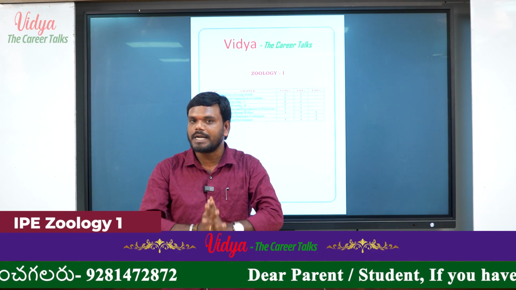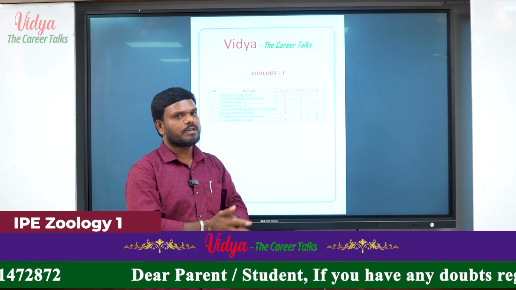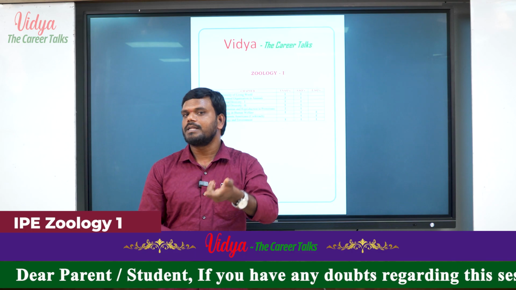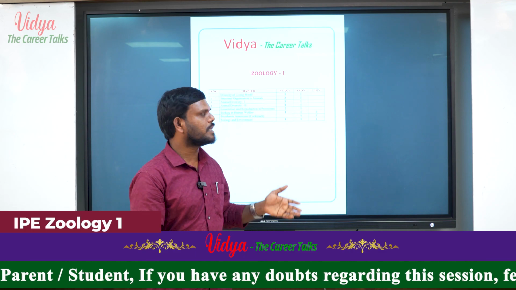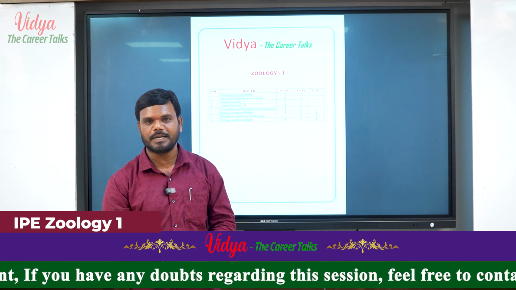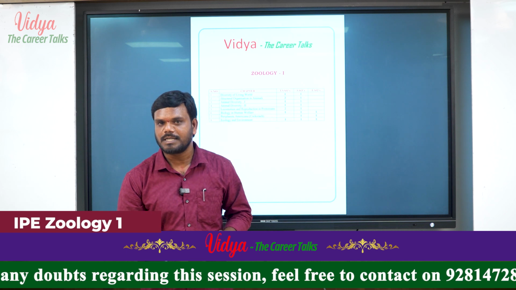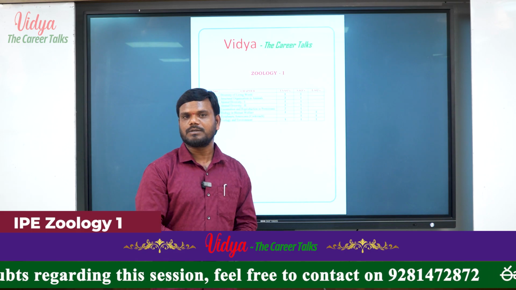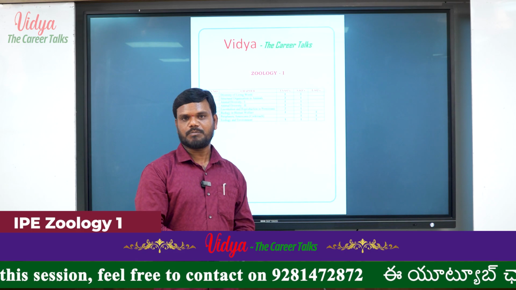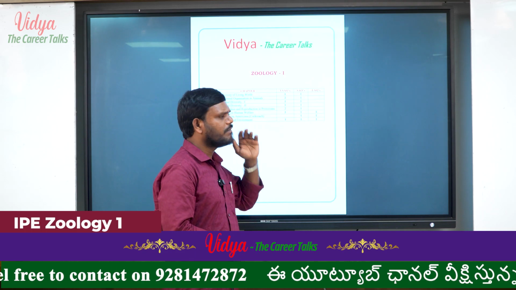If you want to get 60 out of 60, you should follow the very short answers of every chapter, including Periplaneta Americana, because sometimes the pattern changes. That's why they can give questions from that chapter, and we should focus on that chapter also. That is the most important thing related to the weightage.